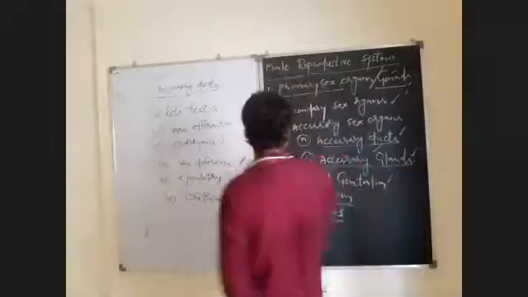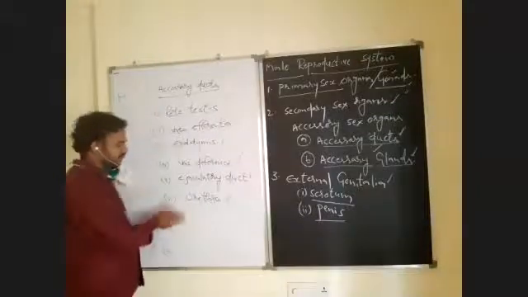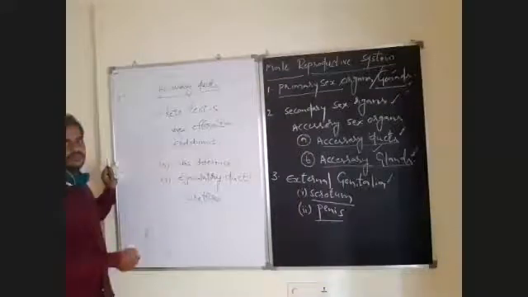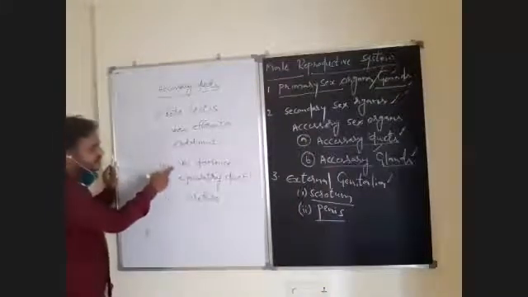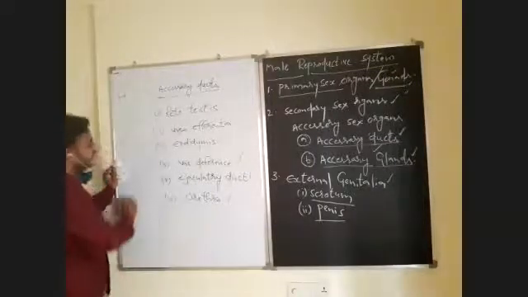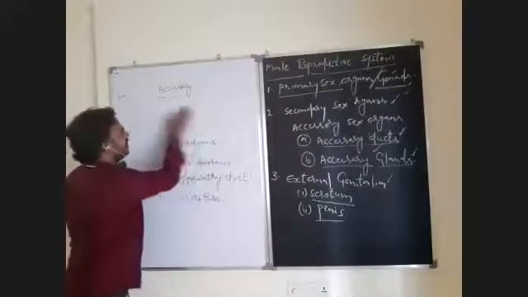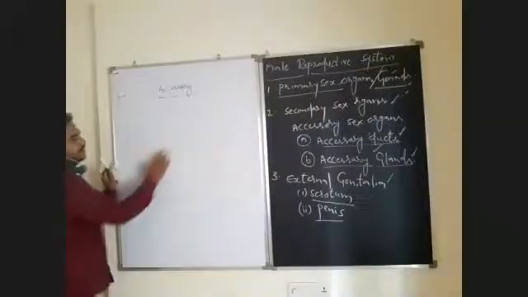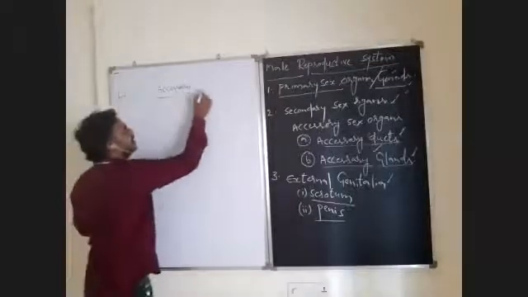Next, after completion of the accessory ducts, what are the accessory glands present here? Rete testis, vasa efferentia, epididymis, vas deferens, ejaculatory duct, and urethra are the accessory ducts. Now, accessory glands. There are three types of glands present in the human male reproductive system. What are the accessory glands?